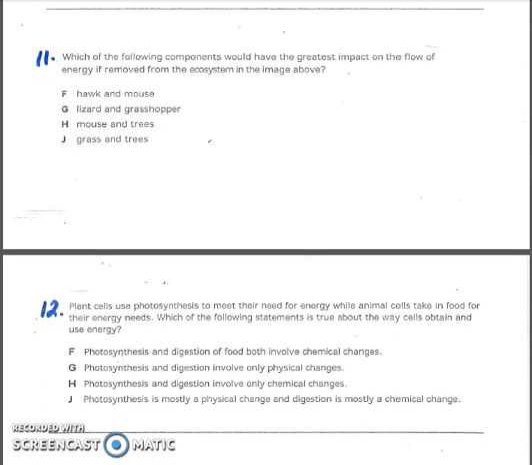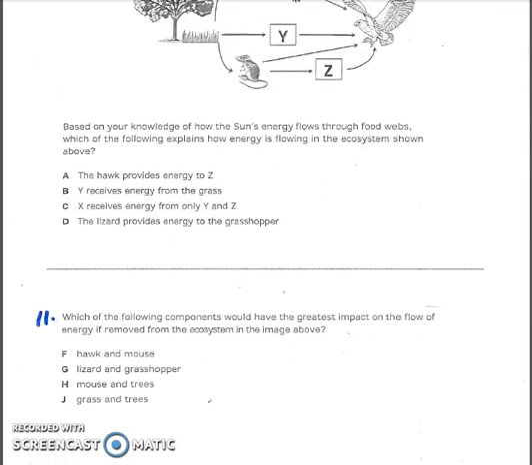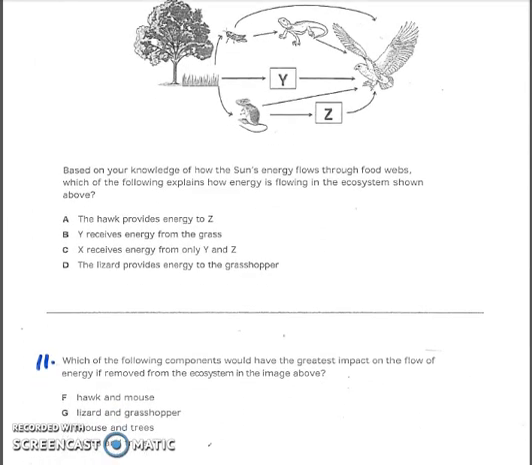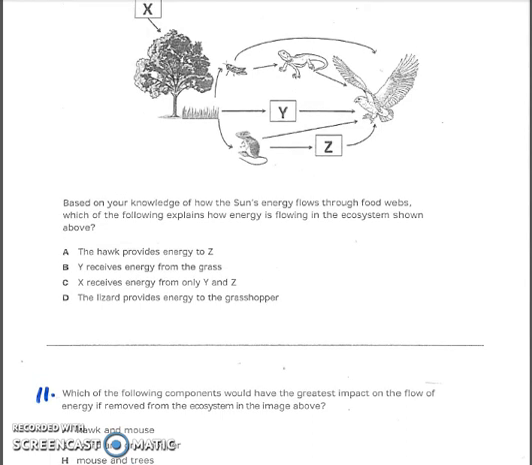Number 11. Which of the following components would have the greatest impact on the flow of energy if removed from the ecosystem in the image above? F. Hawk and mouse. G. Lizard and grasshopper. H. Mouse and trees. Or J. Grass and trees.